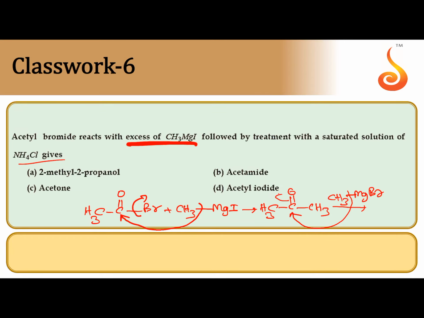CH3 attacks at carbonyl carbon, it becomes O minus, later it takes H plus during the hydrolysis, producing 3-degree alcohol. So its name 2-methyl 2-propanol. At second carbon methyl group is there, at second carbon OH is there. Tertiary butyl alcohol is formed. So the correct answer is A.